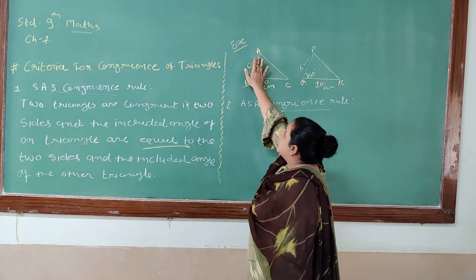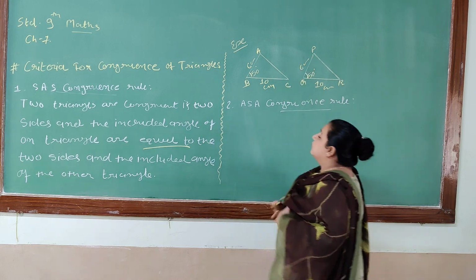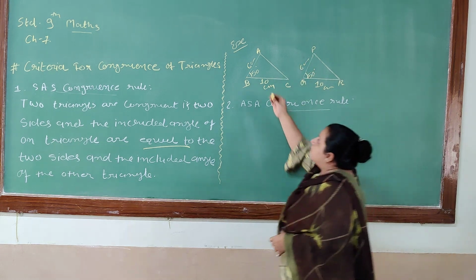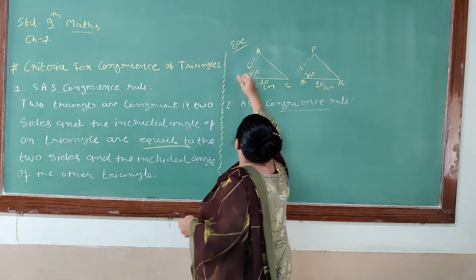Let us see with an example. Suppose triangle ABC is given and triangle PQR is given. First we will talk about S, that means side.